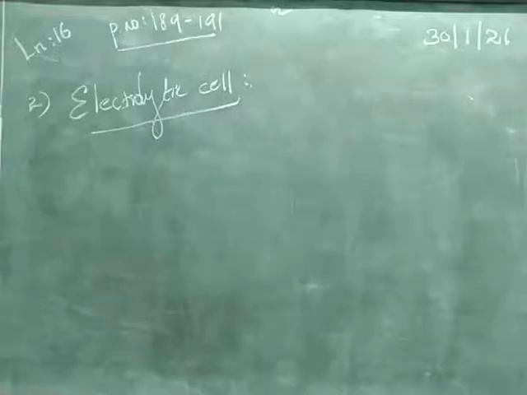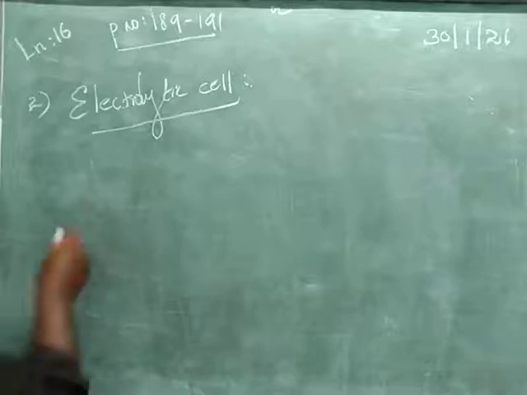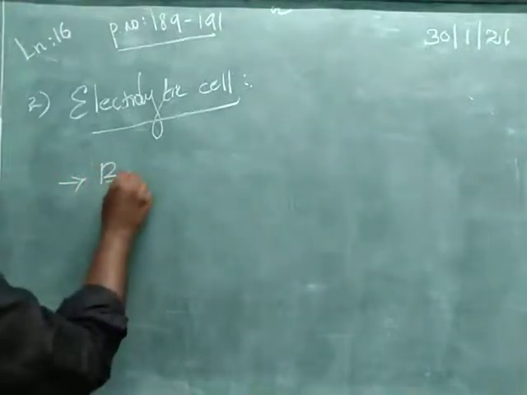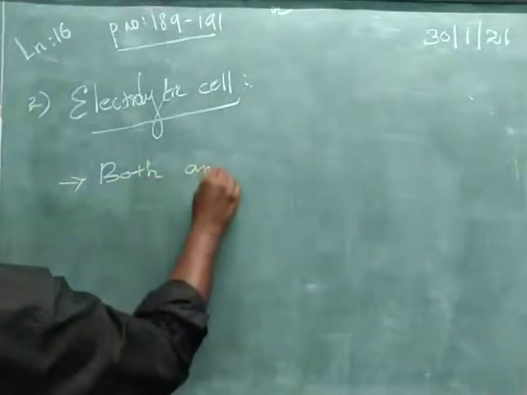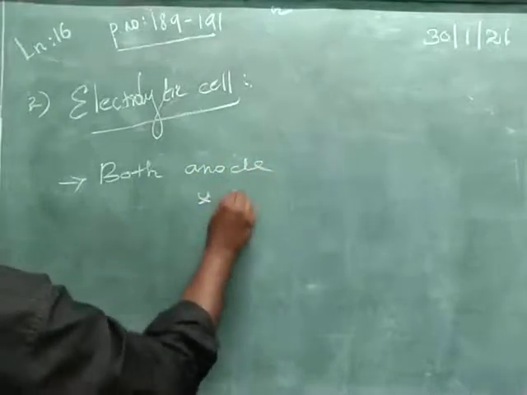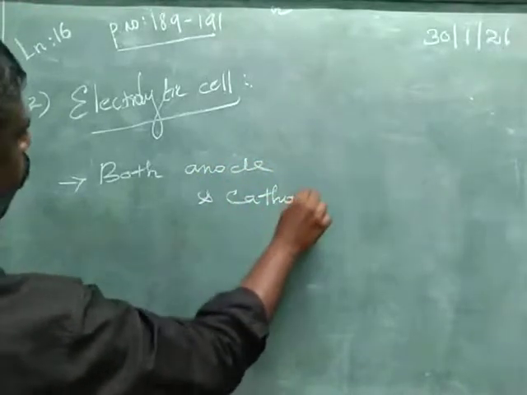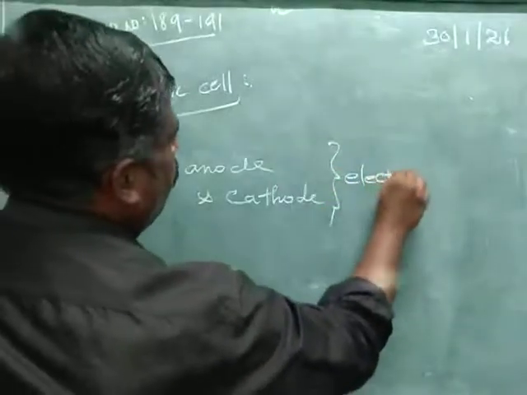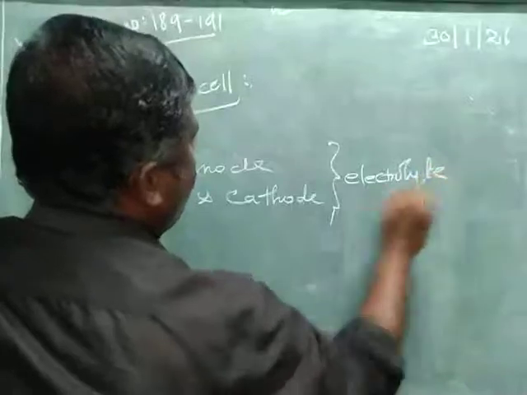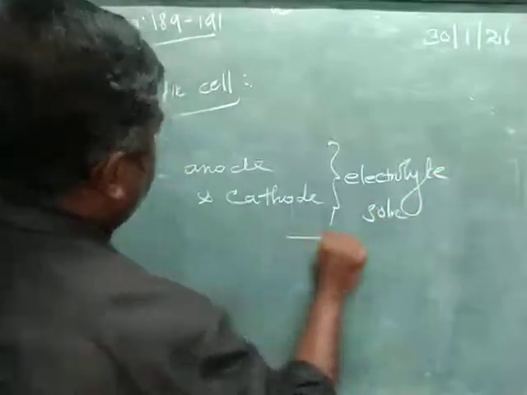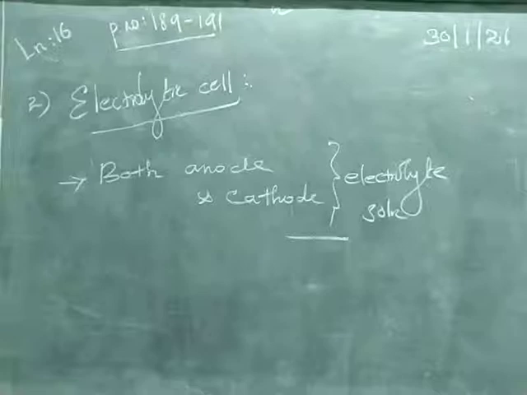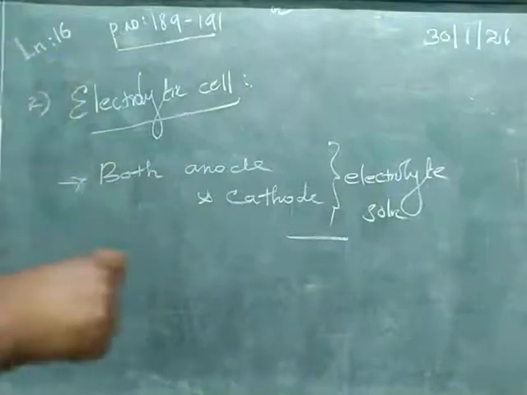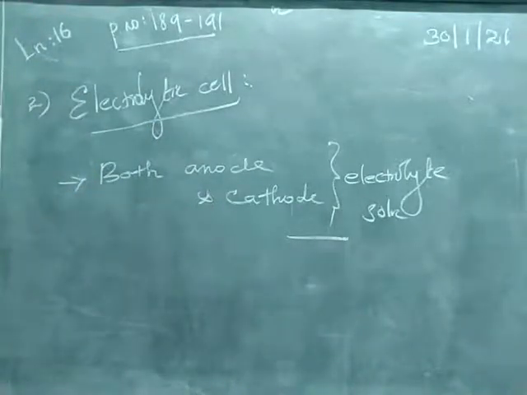Both anode and cathode are in contact with the same electrolyte solution. In the galvanic cell we kept them separate, but here both anode and cathode are present in the same electrolytic solution.